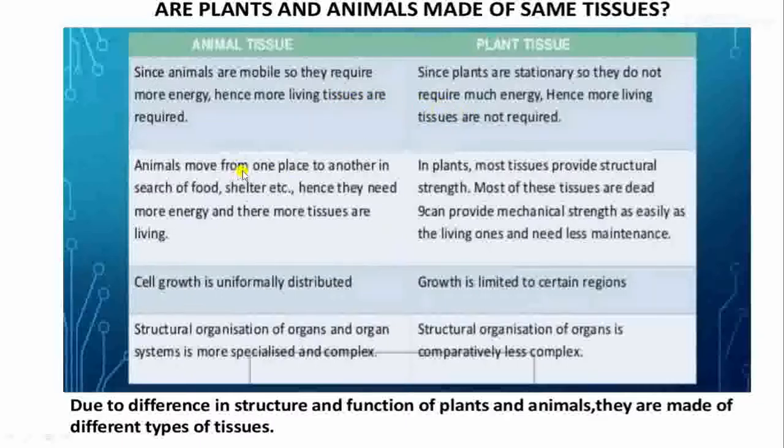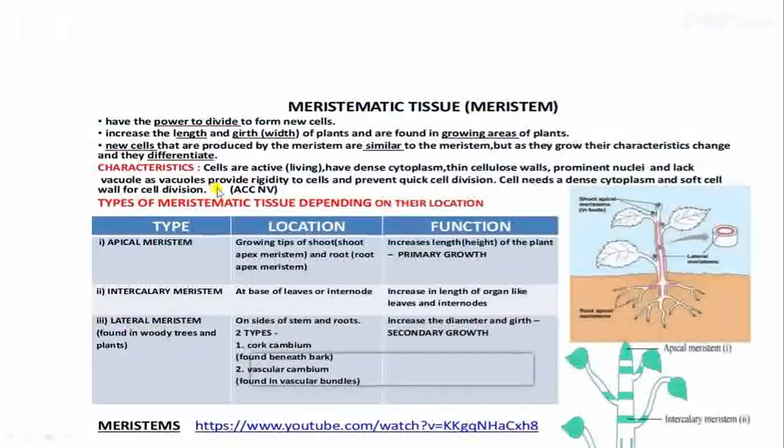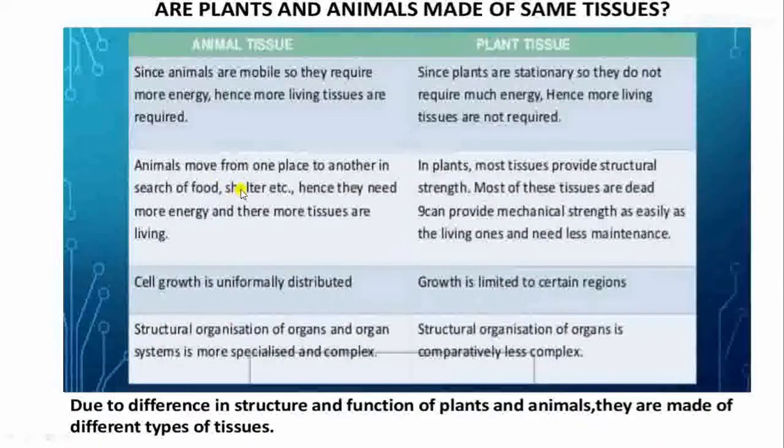Next, animals move from one place to another because they are mobile. So, why do they move? They move in search of food, they move in search of shelter. So also they need more energy, and so more tissues are living. So animals have more living tissues.